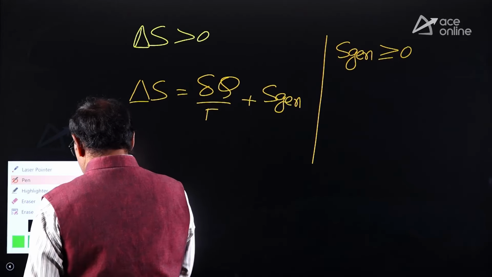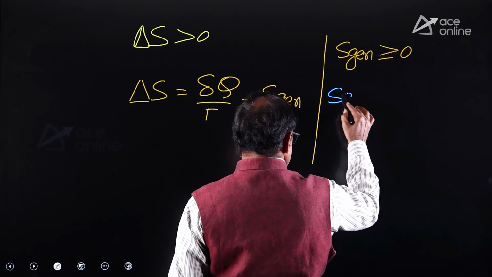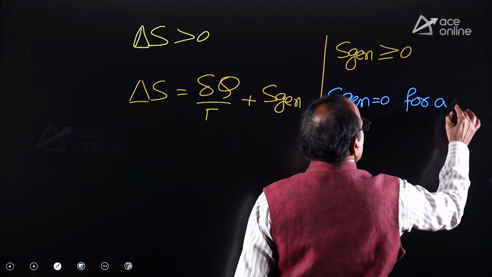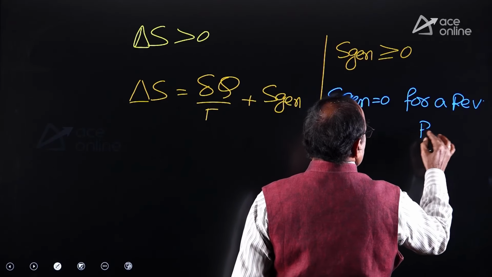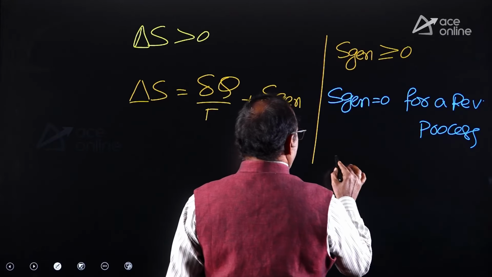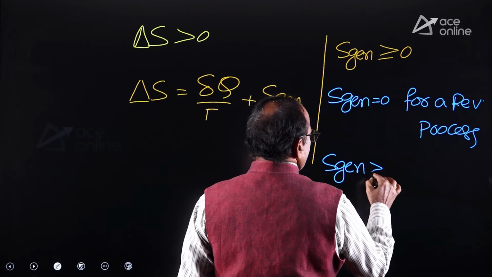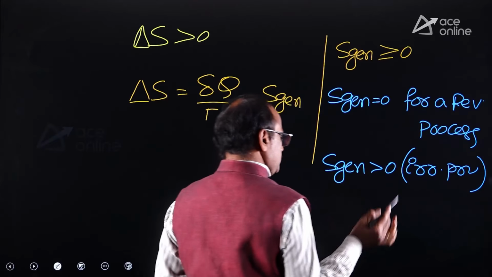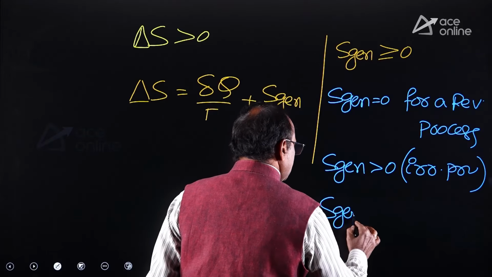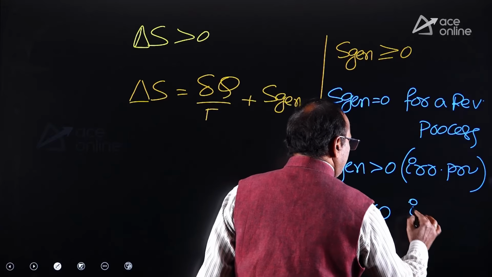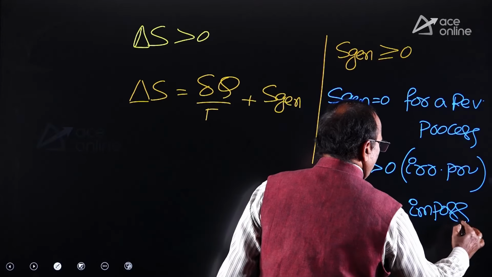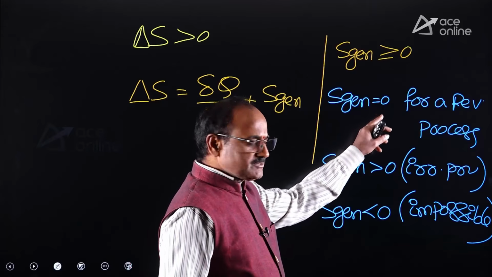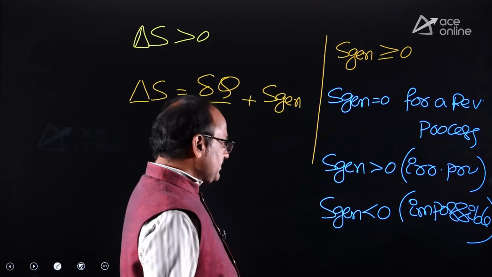Entropy generation equal to 0 for a reversible process, and entropy generation greater than 0 for an irreversible process, and remember, entropy generation less than 0 is impossible. That means entropy generation can never be negative. Entropy generation may be equal to 0 for a reversible process but more than 0 for an irreversible process.